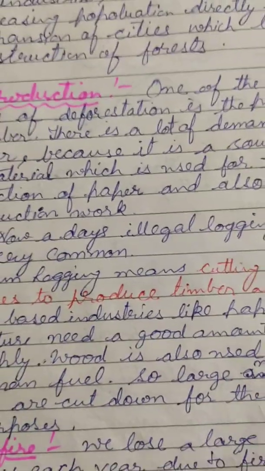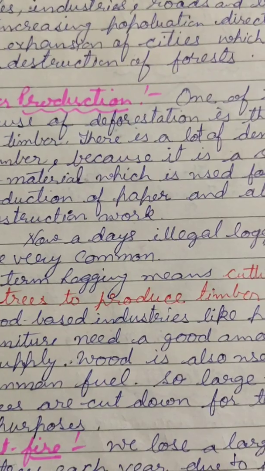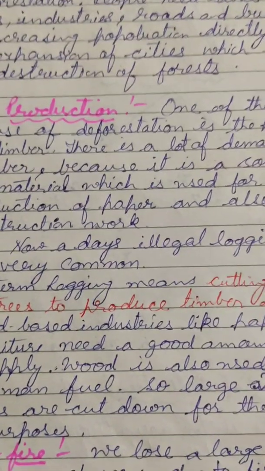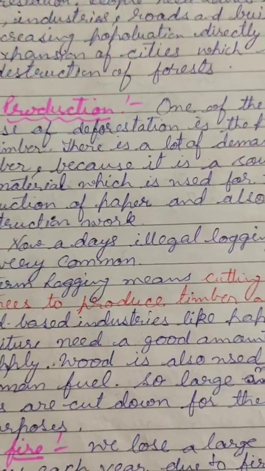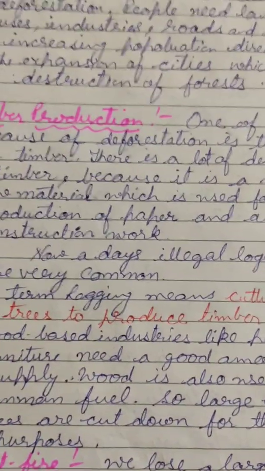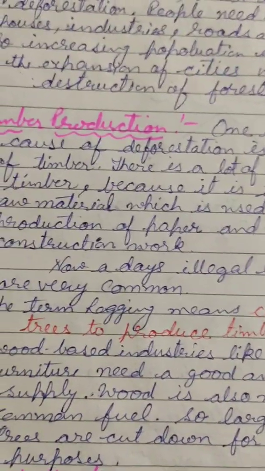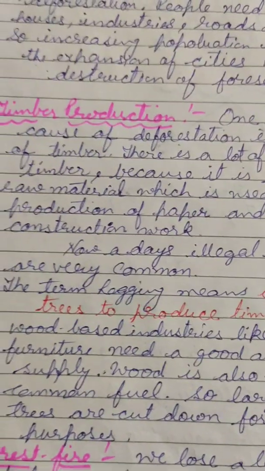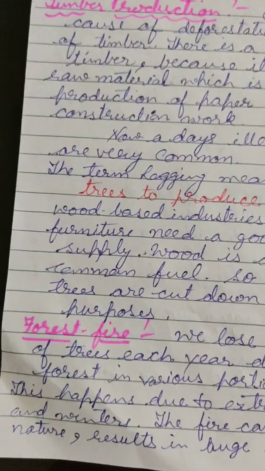Logging means we cut the trees and make big logs by processing them and use them for making furniture or for construction work. So a large number of trees are cut down for all these purposes, and that leads to deforestation.